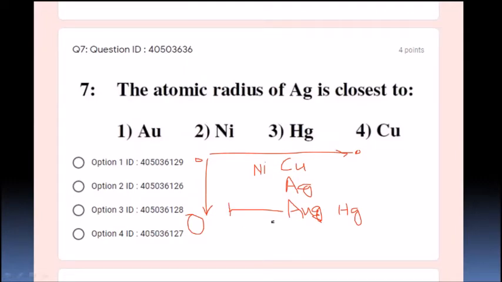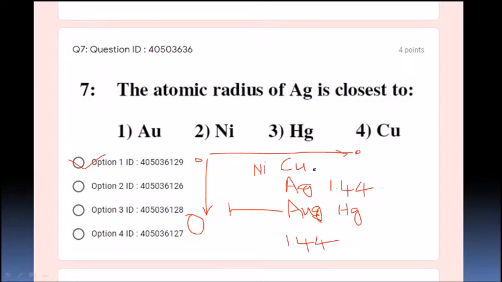Because of that, the radius is very near, that is 1.44. Silver and Rm are very close with respect to atomic radius, 1.44. So the option is Rm, option number 1 is the correct option, students.